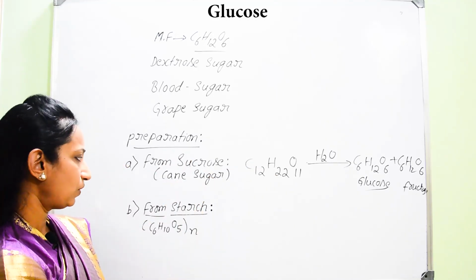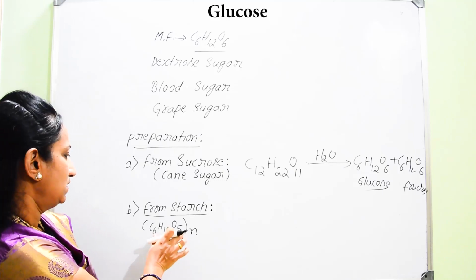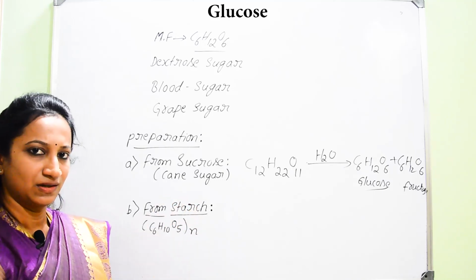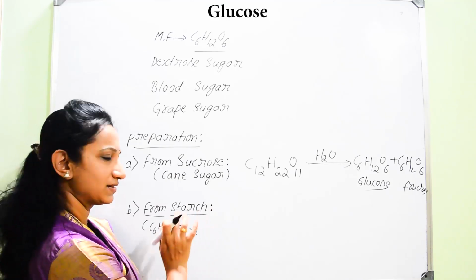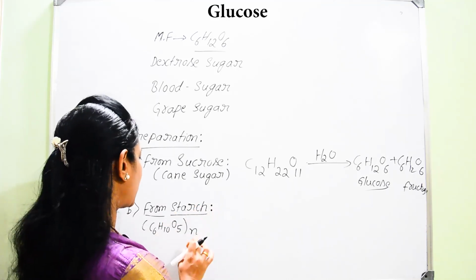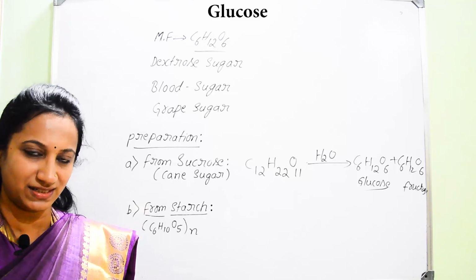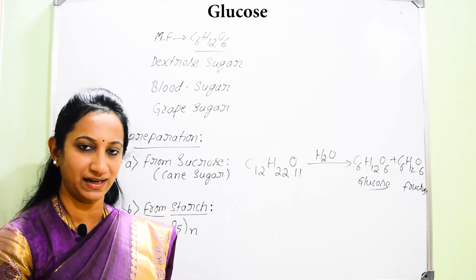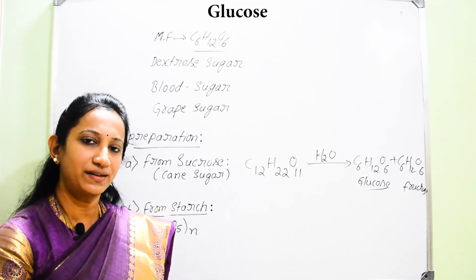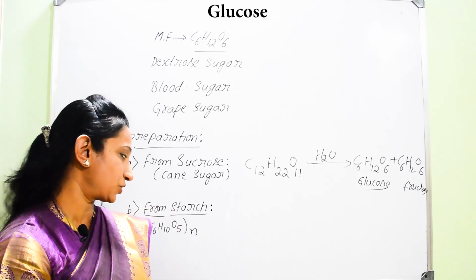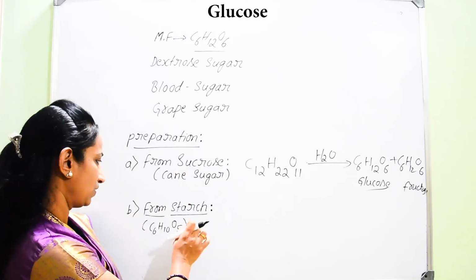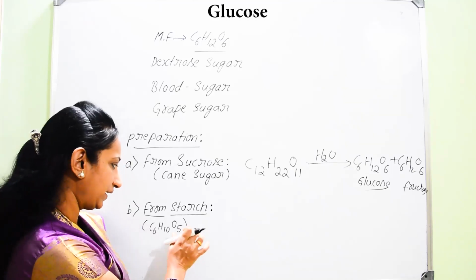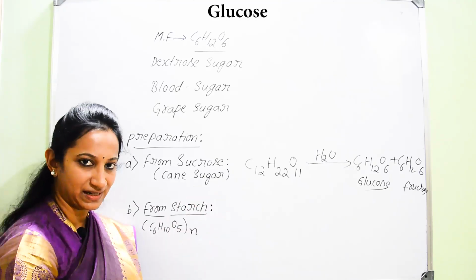And now if you go for starch, even we can prepare the glucose starting with the starch. So now once you start with the starch, do you remember starch belongs to which type of saccharide, which type of sugar? It is one of the storage polysaccharide in the plants.